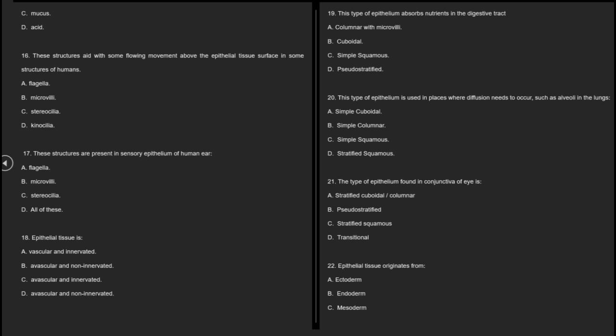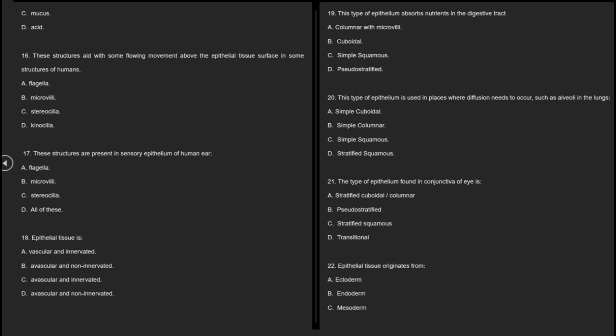19. This type of epithelium absorbs nutrients in the digestive tract. A. Columnar with microvilli, B. Cuboidal, C. Simple squamous, D. Pseudostratified. 20. This type of epithelium is used in places where simple diffusion needs to occur. A. Simple cuboidal, B. Simple columnar, C. Simple squamous, D. Stratified squamous. 21. Type of epithelium found in conjunctiva of eye is A. Stratified cuboidal columnar, B. Pseudostratified, C. Stratified squamous, D. Transitional.